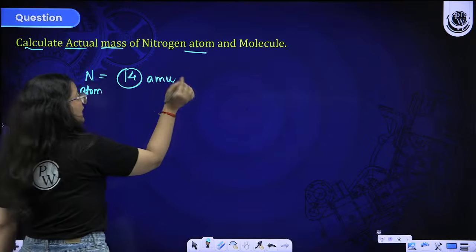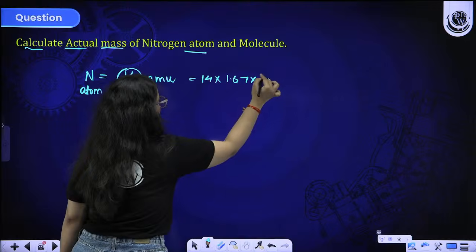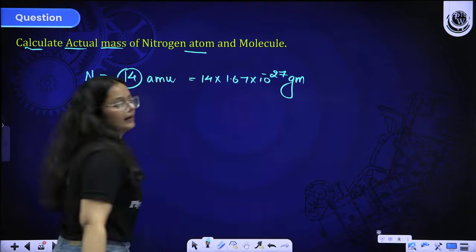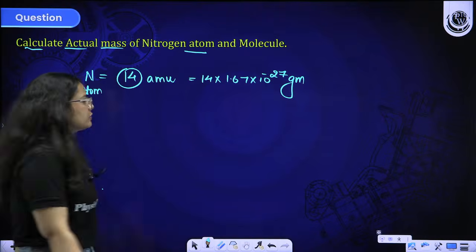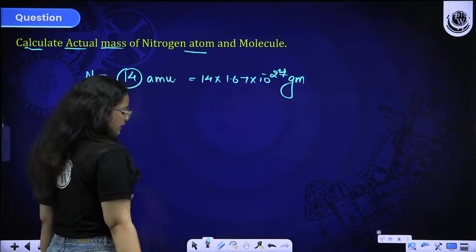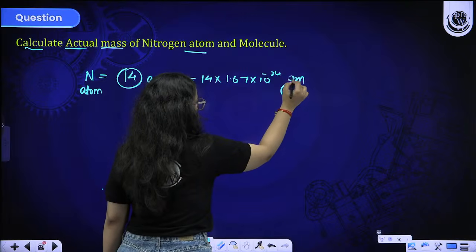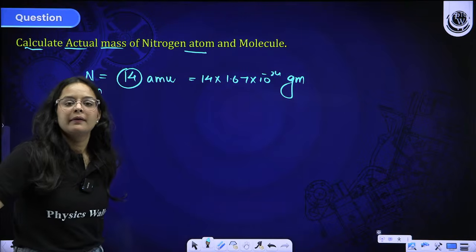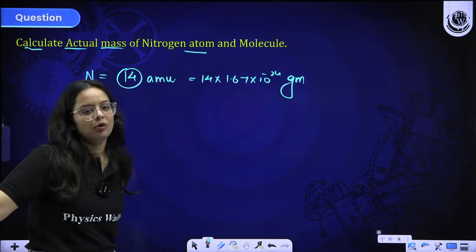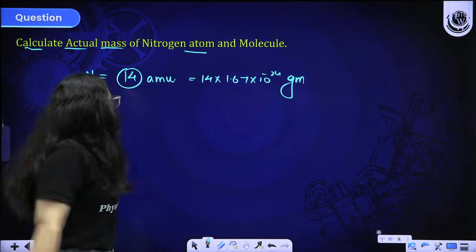But if I want to take it in grams, it will be 1.67 into 10 raised to the power minus 24 in grams. If you want to take it in kilograms, you can divide it by 10 raised to the power 3, and that will be 10 raised to the power minus 27. Is it clear? That is for the nitrogen atom.